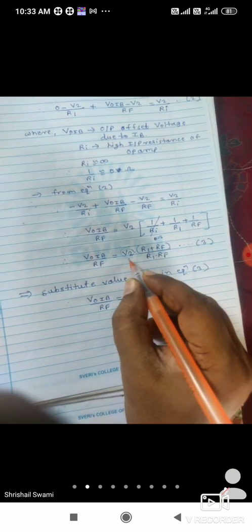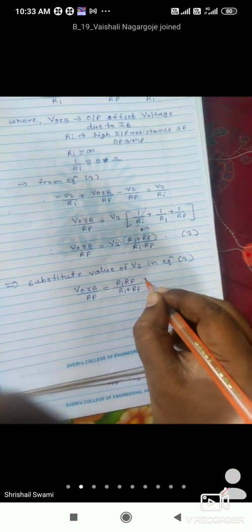So VOIB divided by RF stays as it is, and V2 is replaced by the expression from equation number 1: IB2 into R1 into RF divided by R1 plus RF. Next, we put the other expression as it is: R1 plus RF divided by R1 into RF. So RF gets cancelled and R1 gets cancelled.